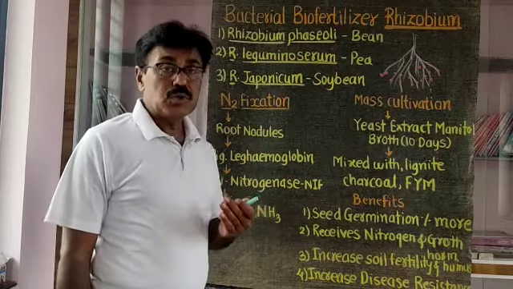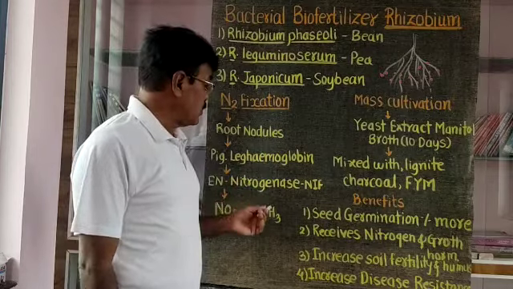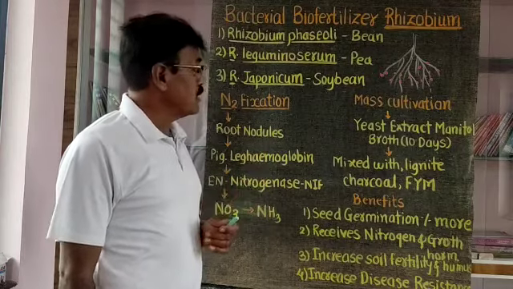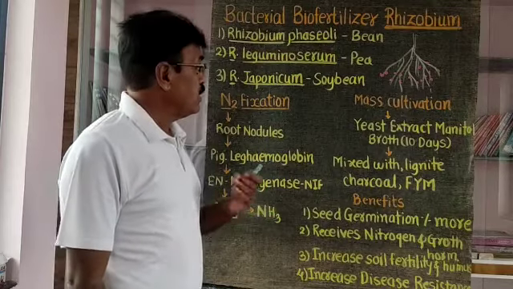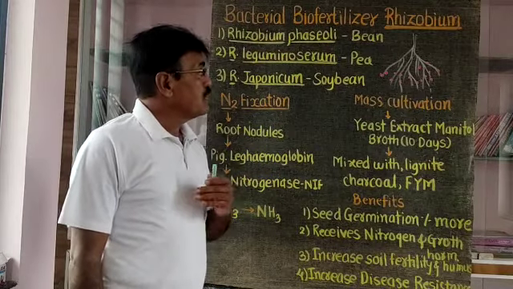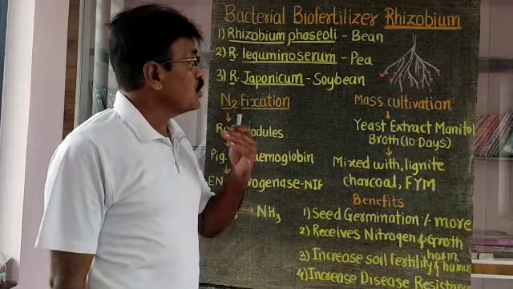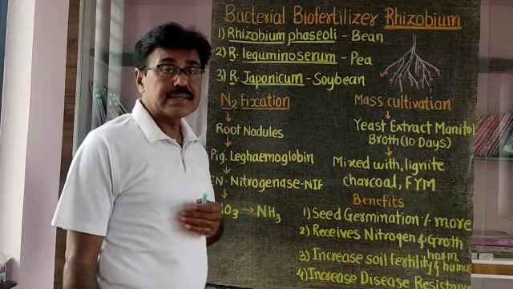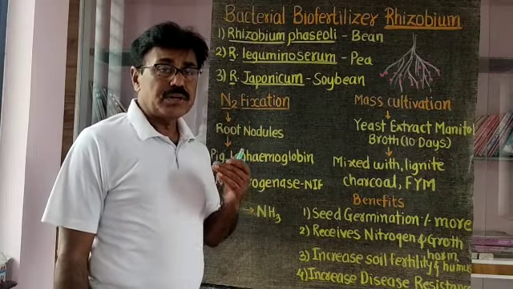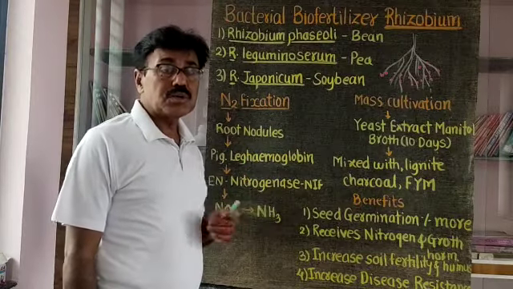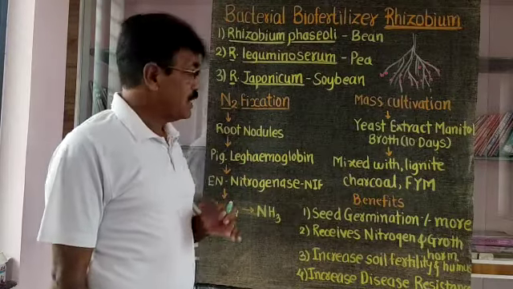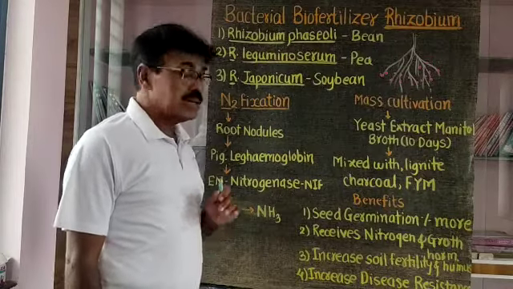The plant can use only the nitrate form, and due to that this fixation takes place. After that the plant utilizes this nitrogen, and due to that the soil fertility increases and the growth of that particular leguminous plant increases. That means about 20 to 40% more growth takes place due to the nitrogen made available by this bacteria in the root nodules.